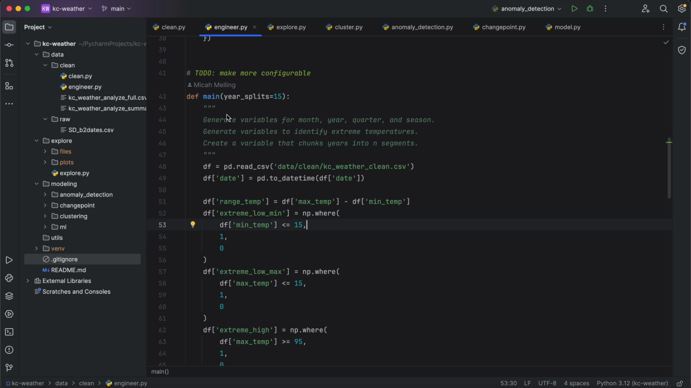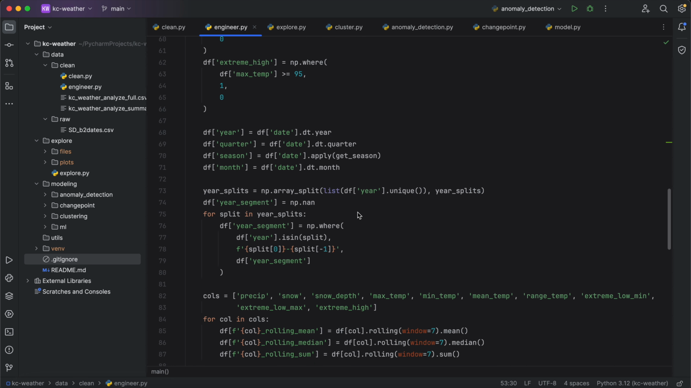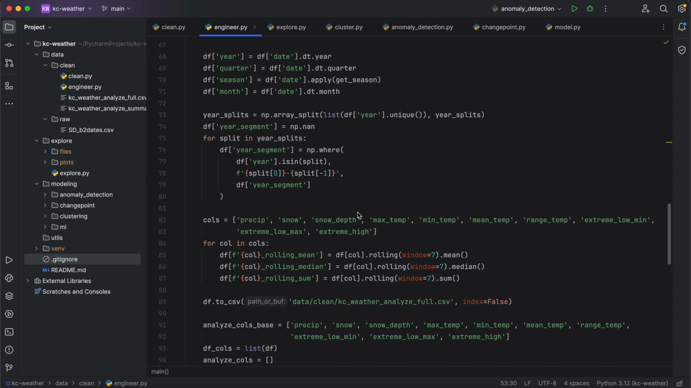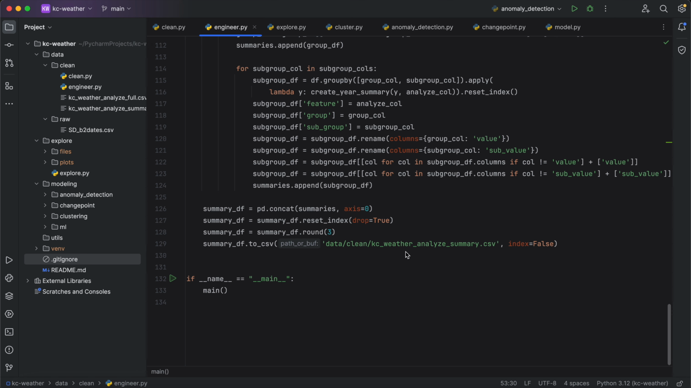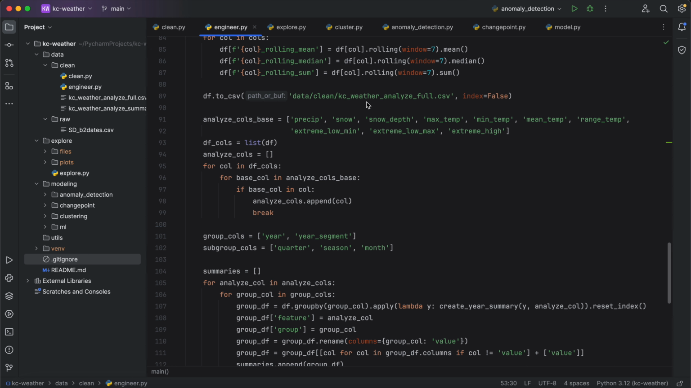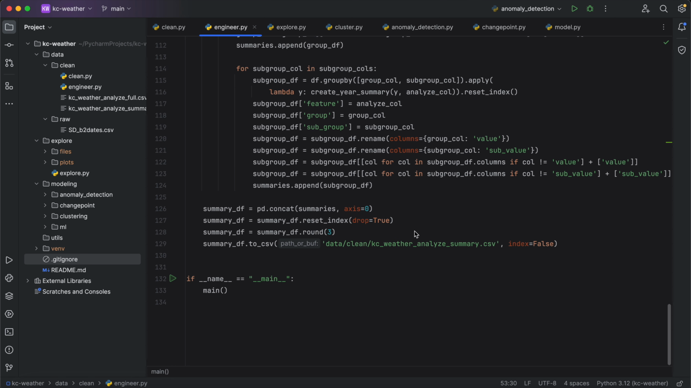But what this function does is it generates variables, some temporal variables for like what month we're in, what year we're in, the quarter we're in, the season. It'll do simple things like what's the intraday range of the temperature. It'll also create segments of years. So instead of just looking at 1889 versus 1890, it'll chunk years into, say, 10-year segments that can potentially add some statistical validity to what we're looking at here. And so there's a decent amount going on in this function, but this will produce both kind of a raw file with some engineered features and then a file of summary stats that we can also work with.